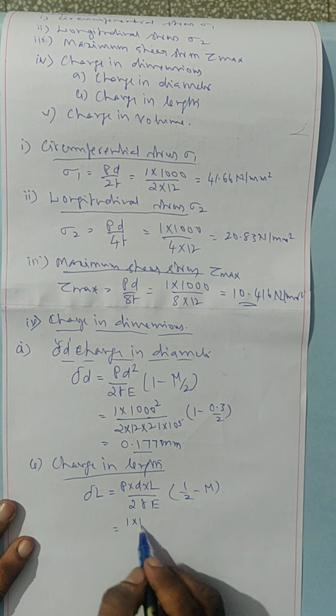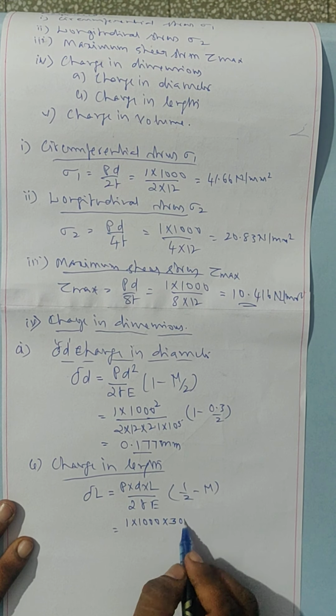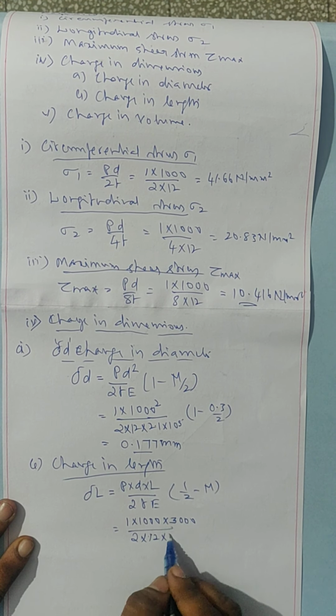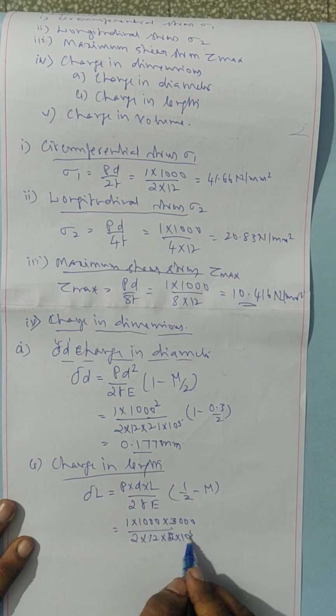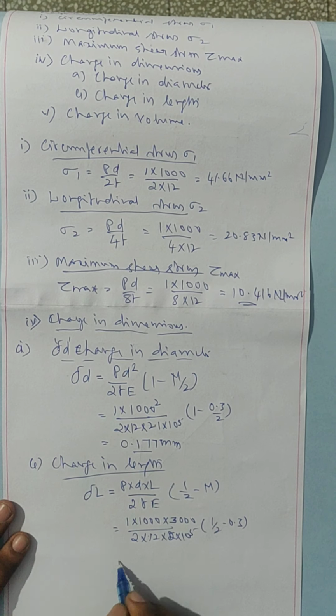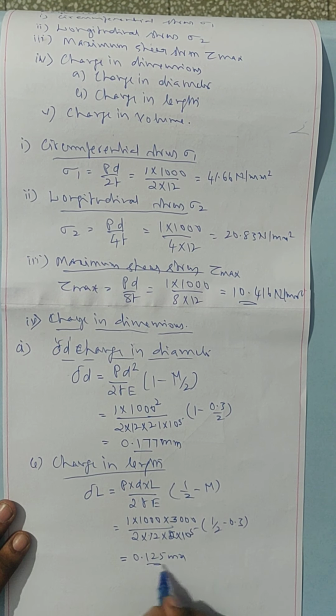P is 1 megapascal. D is 1000. L is 3 meter, means 3000, divided by 2 into T is 12 into E is 2 into 10 to the power 5 into half minus 0.3. It comes to be nearly 0.125 mm.